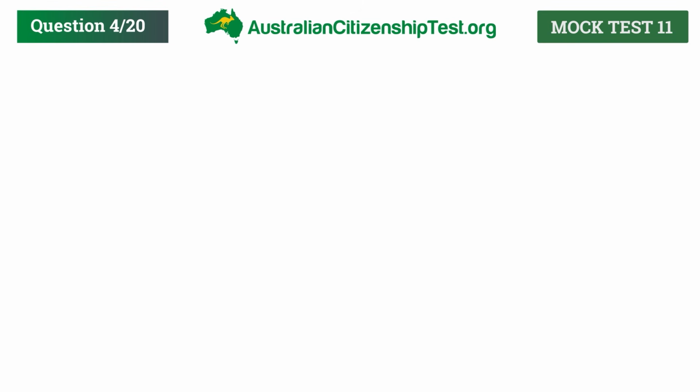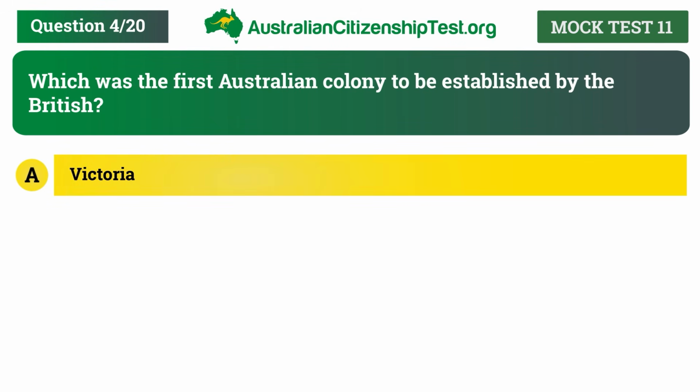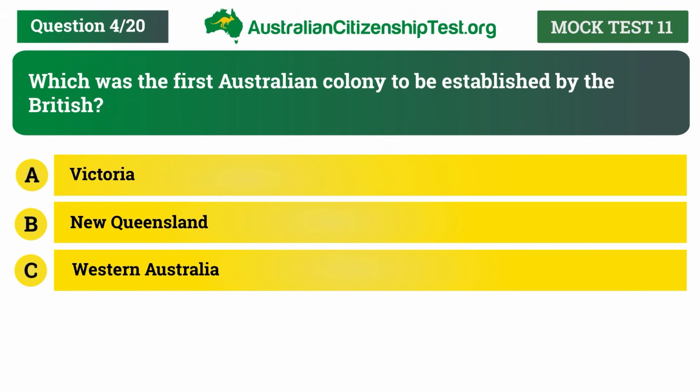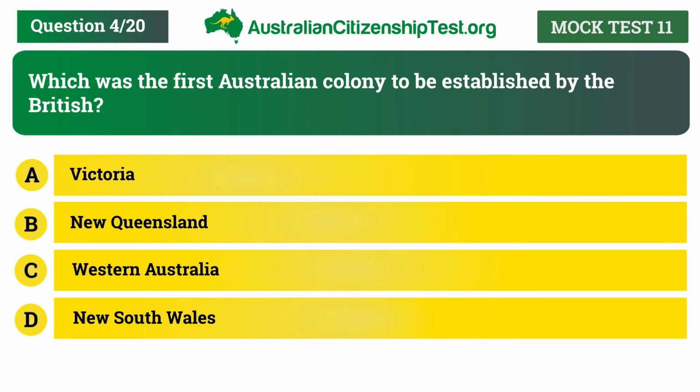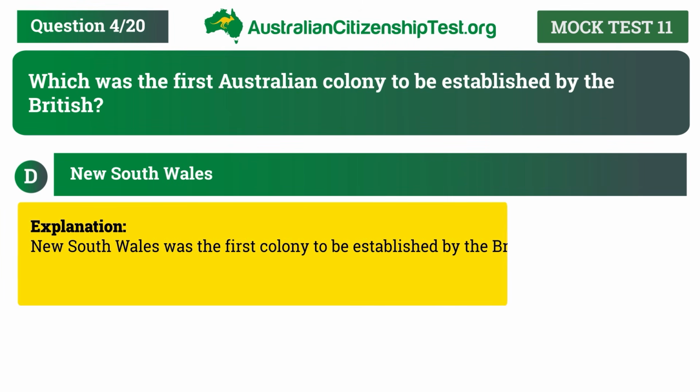Question 4. Which was the first Australian colony to be established by the British? A. Victoria. B. New Queensland. C. Western Australia. D. New South Wales. The correct answer is D. New South Wales. Explanation: New South Wales was the first colony to be established by the British.